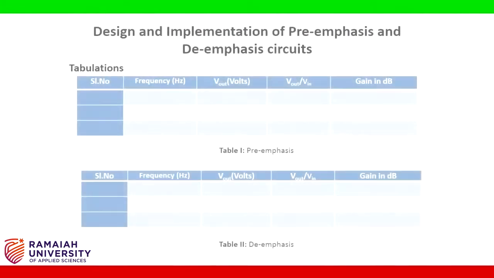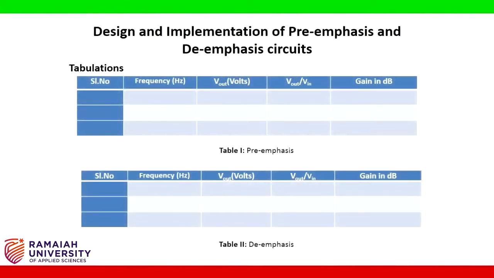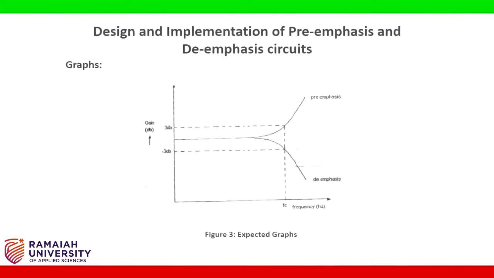The frequency responses of pre-emphasis and de-emphasis circuits are tabulated as shown from 100 Hz to 10 kHz. The model graphs are shown here, which can be observed to be similar to those obtained in the experiment.